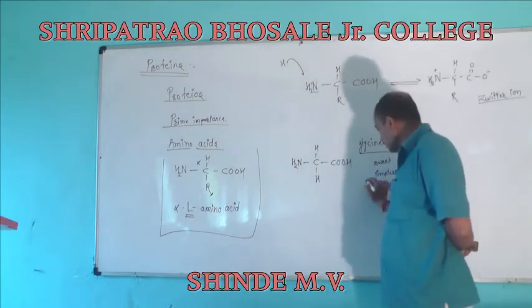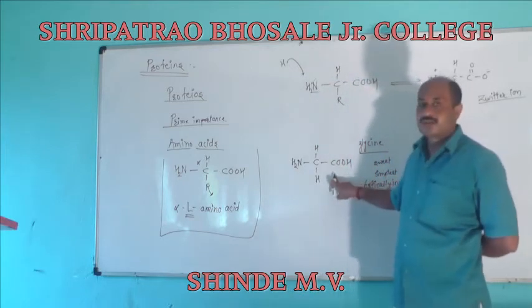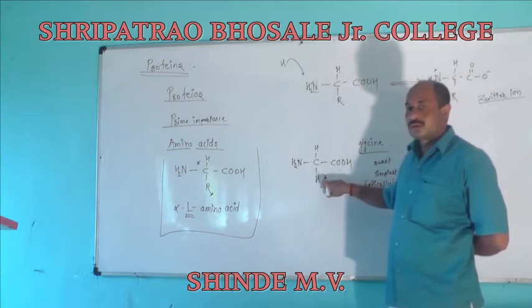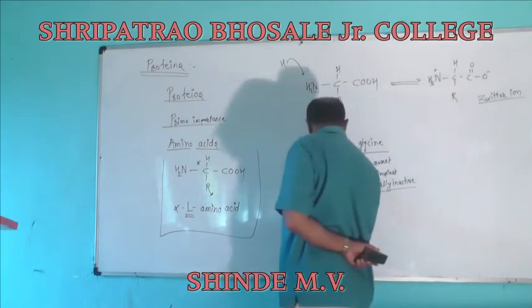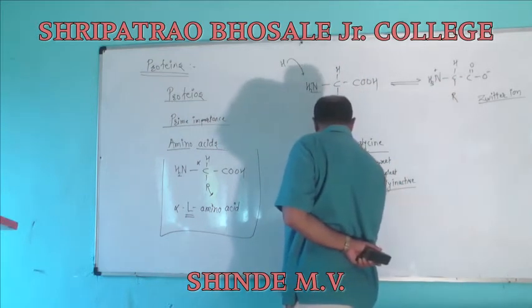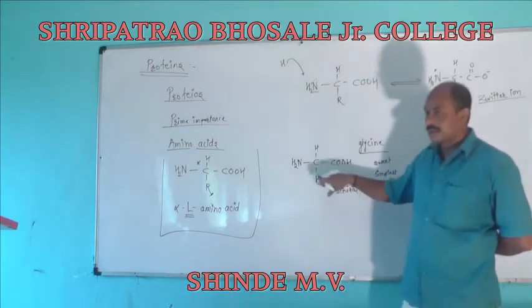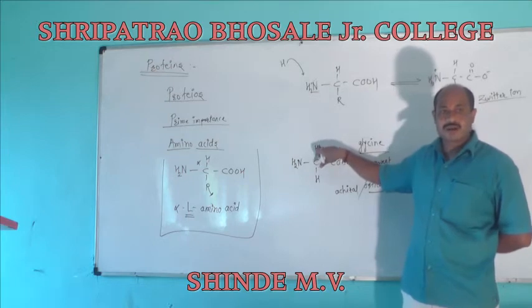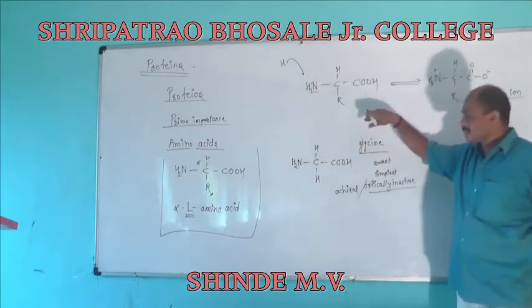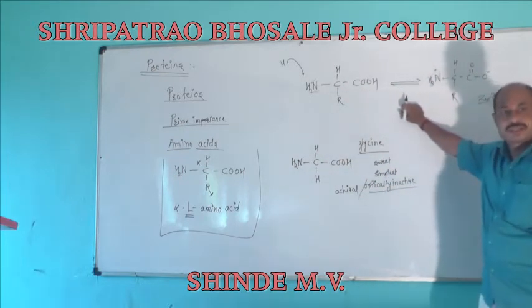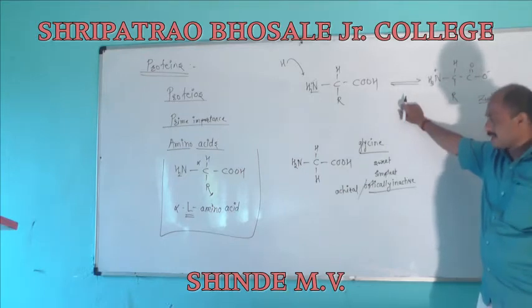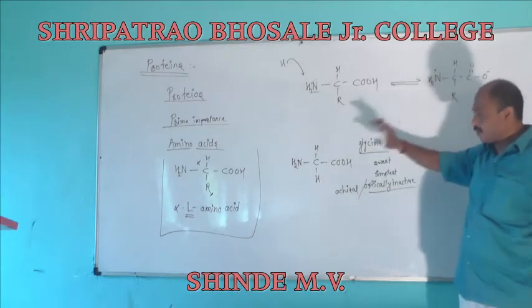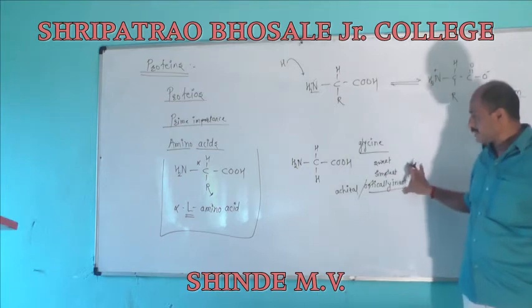Optically inactive, because this glycine molecule does not have a chiral carbon atom. The alpha amino acids other than glycine all have the presence of a chiral carbon atom, and all are optically active except this glycine.